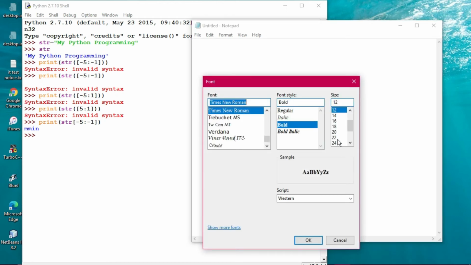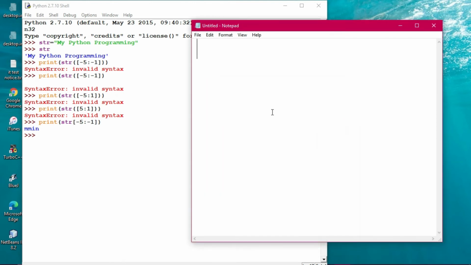Fine. So let me make this a little bigger. Okay, so -5 to -1 it will go. -5 to -1 means what? If you do -1 minus of -5, then what will come? That will give you -1 plus 5, and that will give you how much? That will give you 4 characters. Yes, sir? Yes or no? The difference here is what is happening this way: -1, then minus of -5. So this is the beginning, and this is the final.